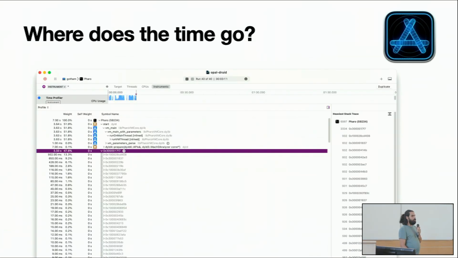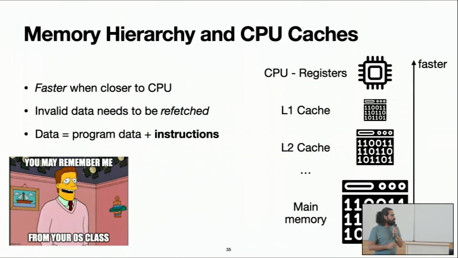So, okay, we run a profiler. And the profiler gives you a lot of information. What do we need to know to understand that information? The first thing is, maybe you remember from your operating system classes, Dave was showing this earlier in IWST, memories are organized in a hierarchy. On the top, in the CPU, the registers are faster to access, but they're smaller. And then you have main memory, disk, and so on. They are bigger, but they are slower to access.